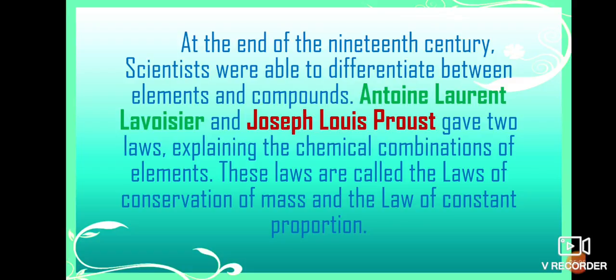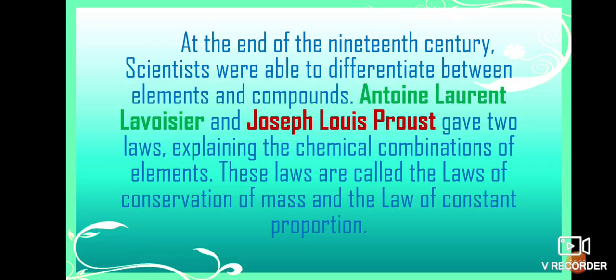In that, Antoine Laurent Lavoisier and Joseph Louis Proust are the two main scientists who gave these concepts.